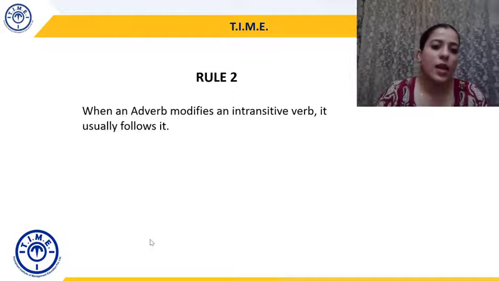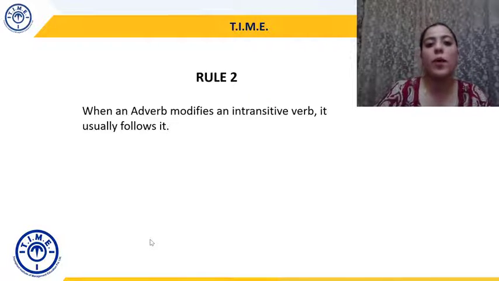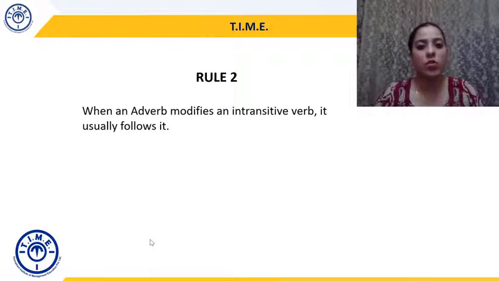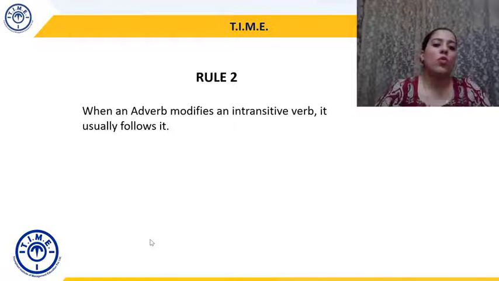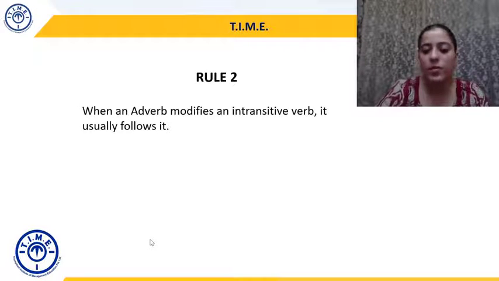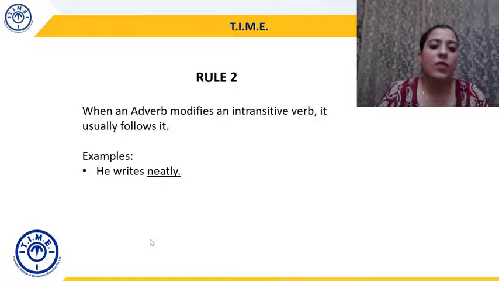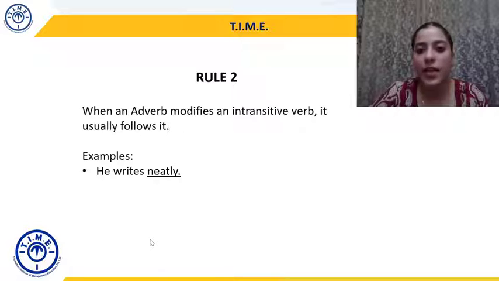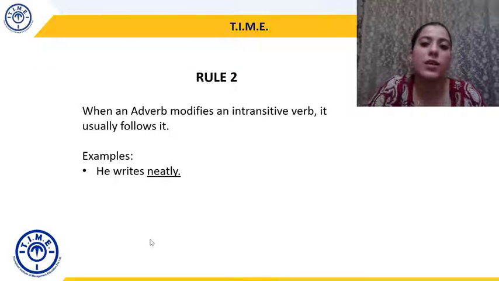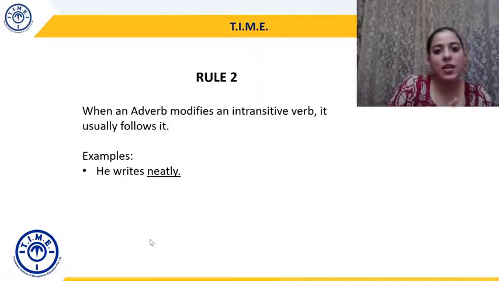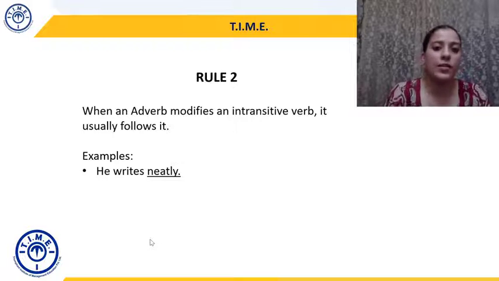Okay. Rule 2. When an adverb modifies an intransitive verb, it usually follows it. So from our previous discussion, we know what an intransitive verb is. An intransitive verb is a verb which does not require an object, right? So an adverb modifies an intransitive verb. Whenever it does that, it usually follows the verb. Let's take an example. He writes neatly. If I had just stopped at he writes, again it would be grammatically correct because writes does not need an object. Writes is an intransitive verb. But if I want to say he writes neatly, then the adverb neatly will come after the intransitive verb.